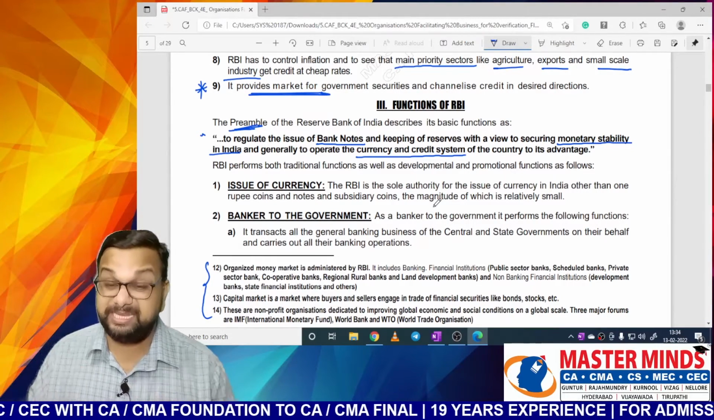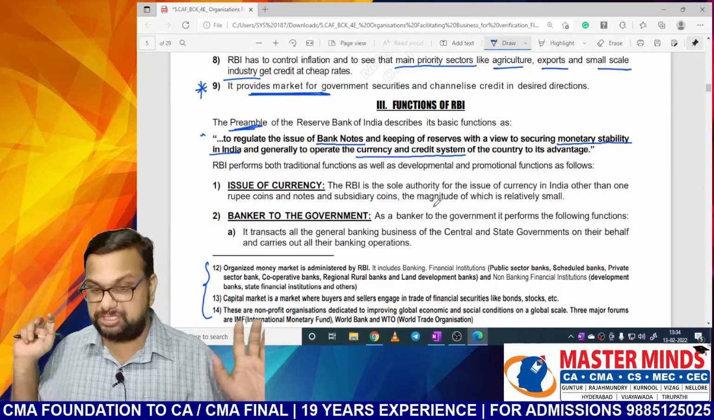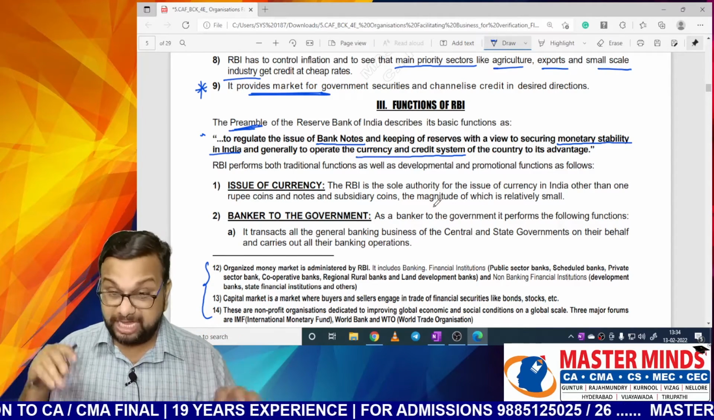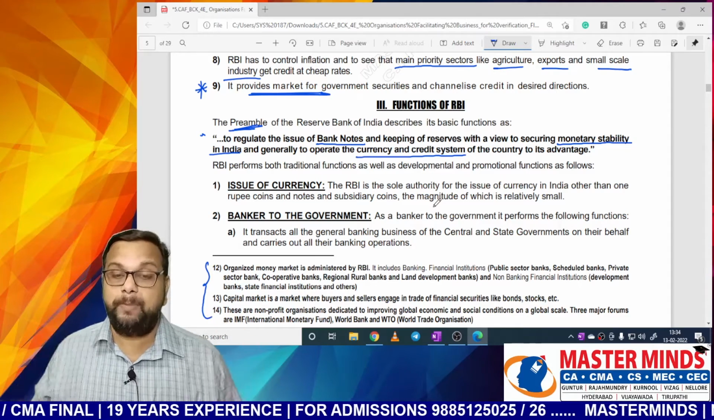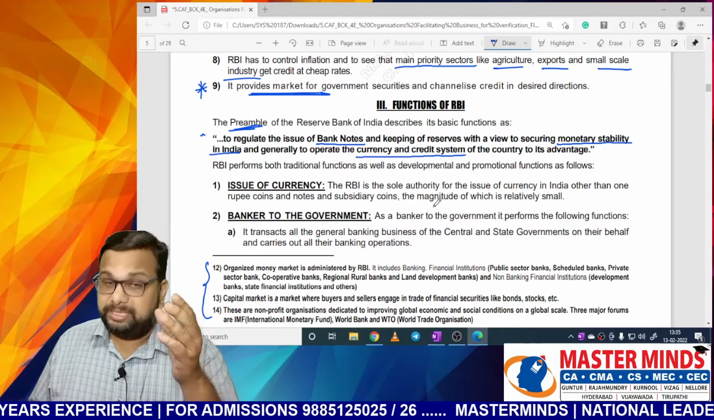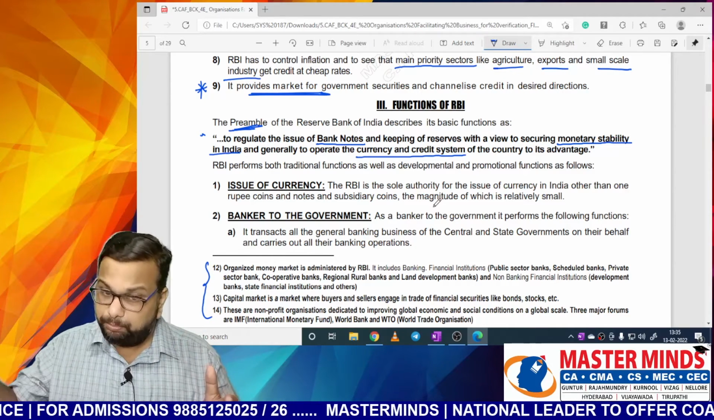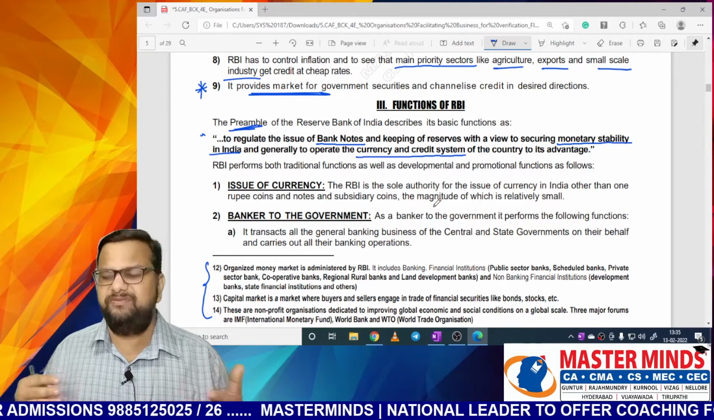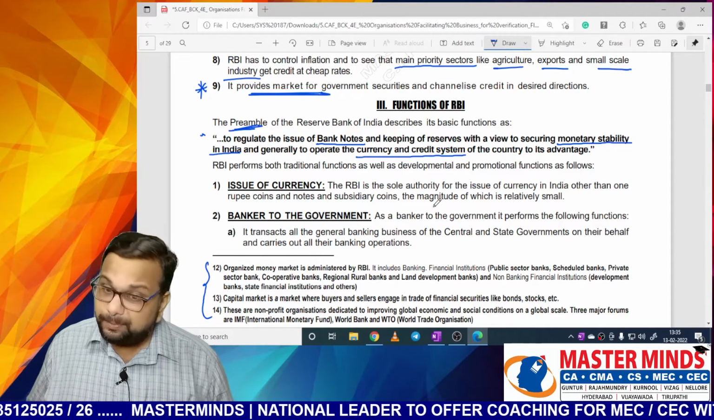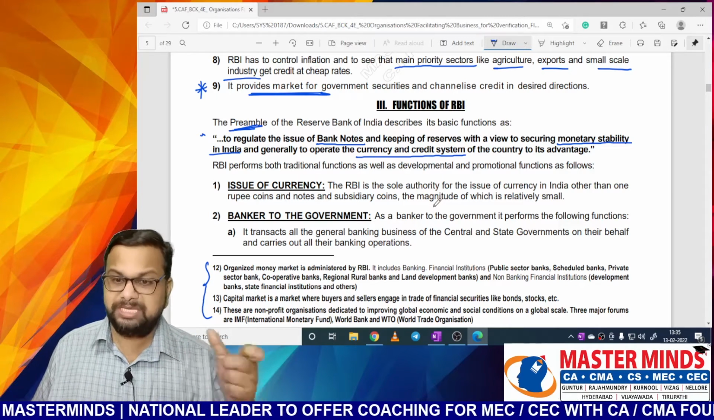Whatever amount of currency is there in an economy is issued and circulated by RBI and the banking system. If you have a 100 rupee note or 200 rupee note or whatever currency you have in your pocket or in the bank, all that is issued by RBI. So RBI is the sole authority for the issue of currency in India. There is a small rule here: 2 rupees and above will be issued by RBI, and below 2 rupees, that is 1 rupee and 50 paise, 50 paise as of now is not issued, right? 1 rupee is issued by the Government of India. So the RBI is the sole authority for the issue of currency in India other than 1 rupee coins and notes and subsidiary coins.